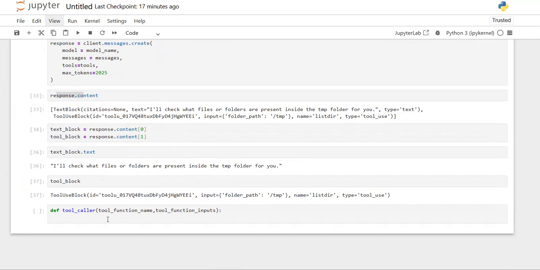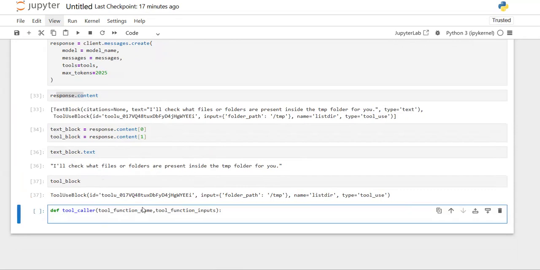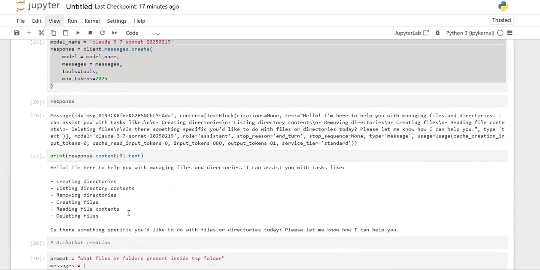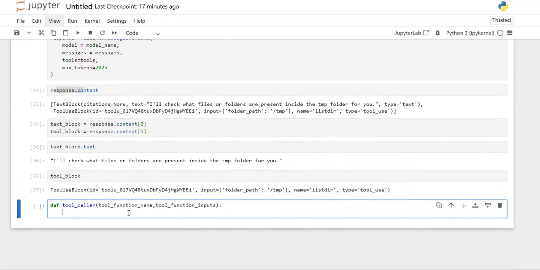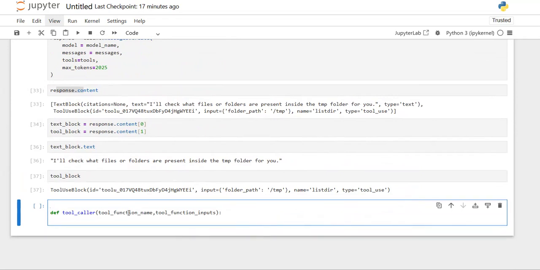Then the tool name will come in the form of a string. Based on that string, or tool name that we get, we need to identify the corresponding function first. Before calling, we need to identify which function to call, and only that function I need to call. So I'm creating a tool function name mapper.